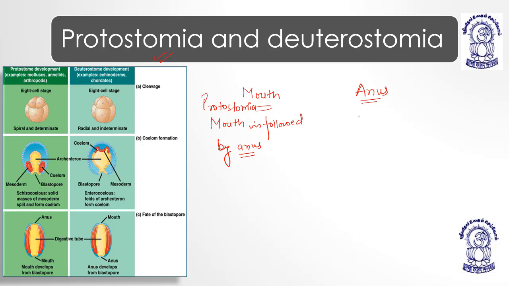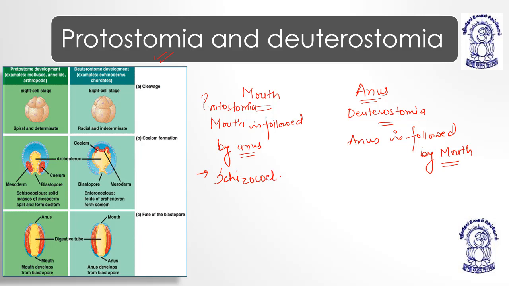In the case of deuterostomia, the anus is followed by the mouth. Okay, what are the other differences? In the case of protostomes, the coelom is present, but which type?